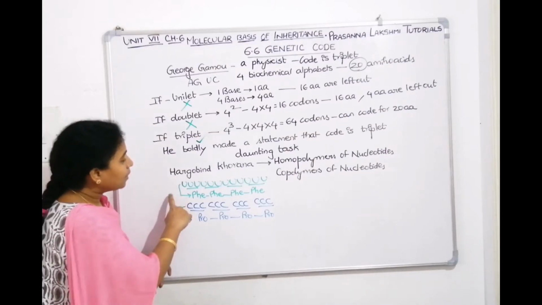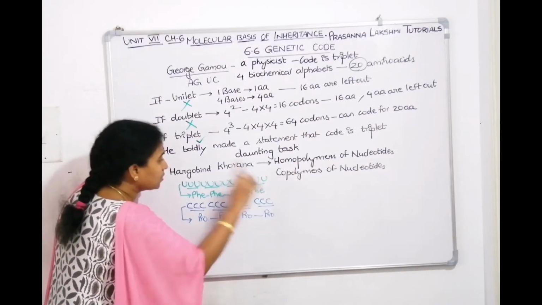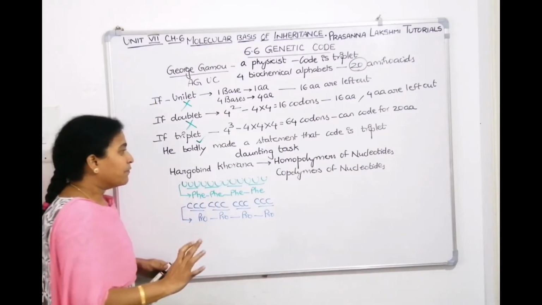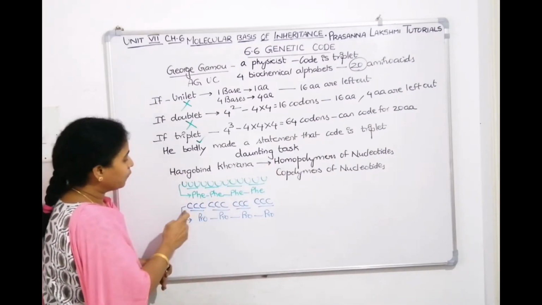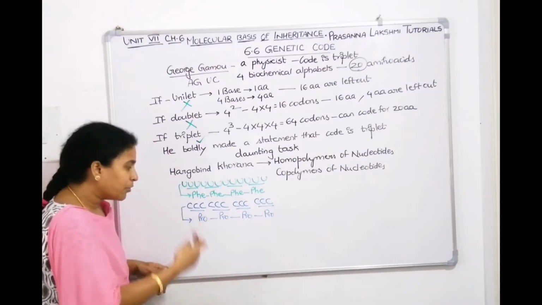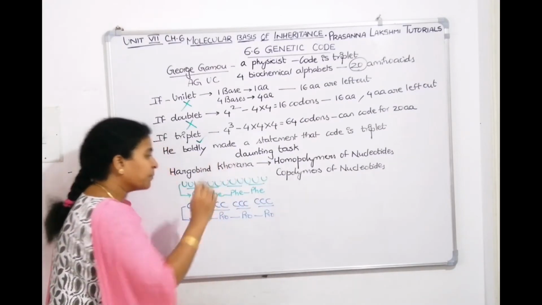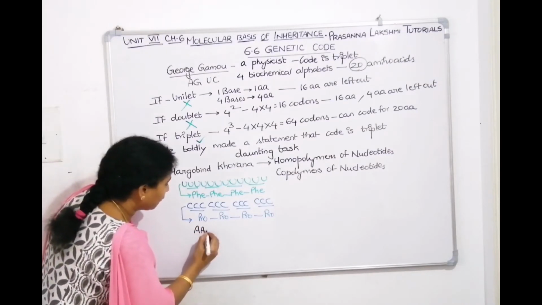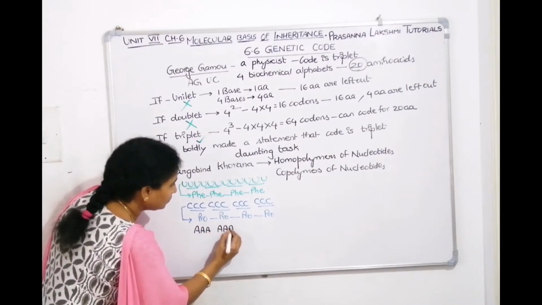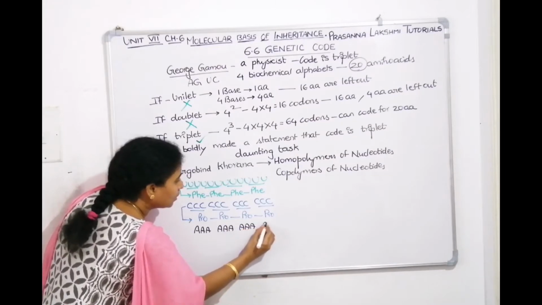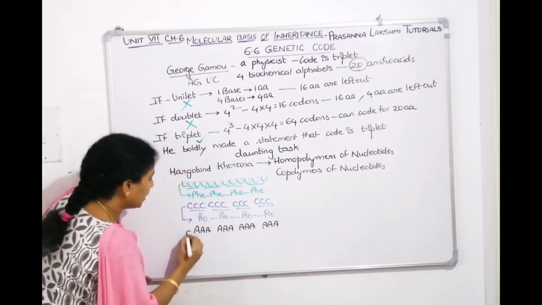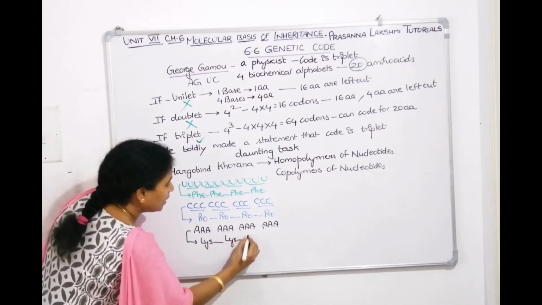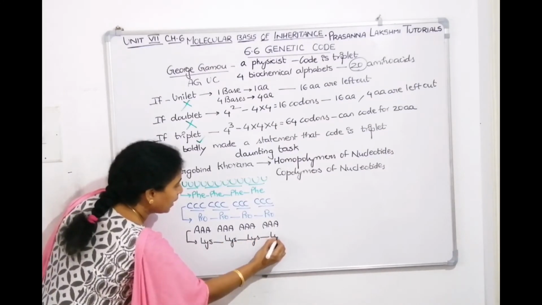So when he prepared a homopolymer of all U's, he got a protein which is of all phenylalanines. When he prepared another homopolymer of all C's, then he got a protein which is of all prolines. Again, left out with A, right? When he prepared a homopolymer of all A's, then he got a protein which is of polylysine. AAA will code for lysine. Then he got a polymer of all lysines.